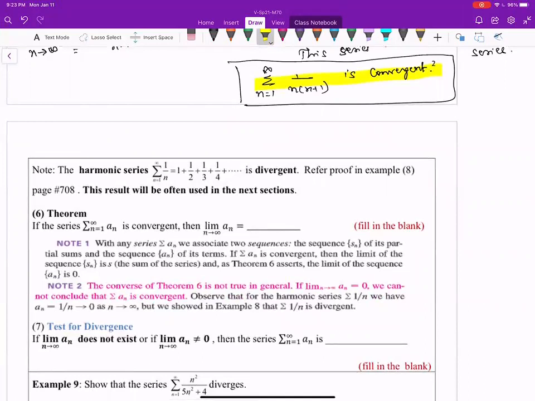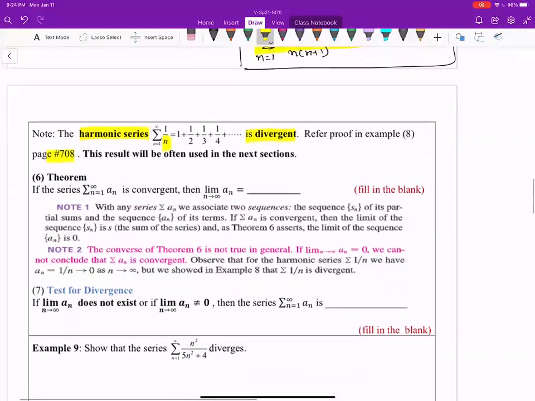In the next definition, we are going to define what a harmonic series is. Sigma n varying from 1 through infinity of 1 over n. If you plug in values n equal to 1, n equal to 2, n equal to 3 successively, you get 1 plus 1 half plus 1 third plus 1 fourth, etc., which is a divergent series. There is a beautiful proof for this. You can refer to that in your textbook.